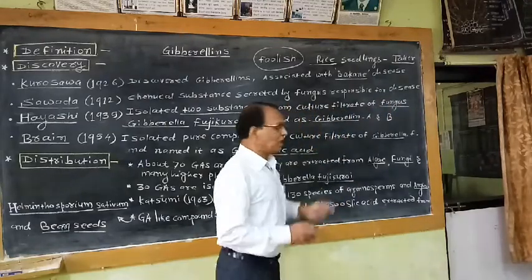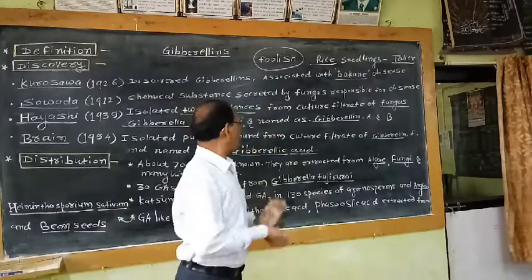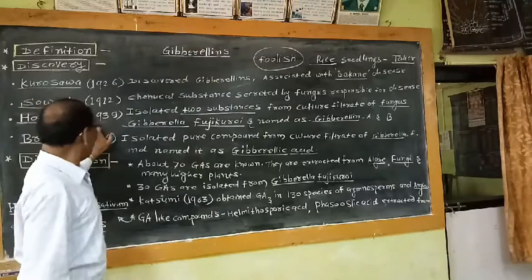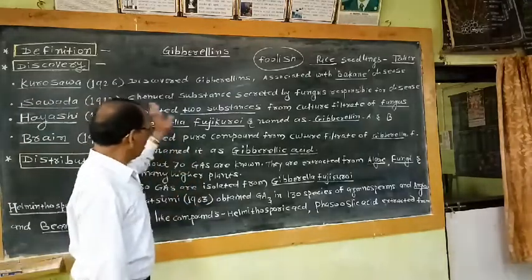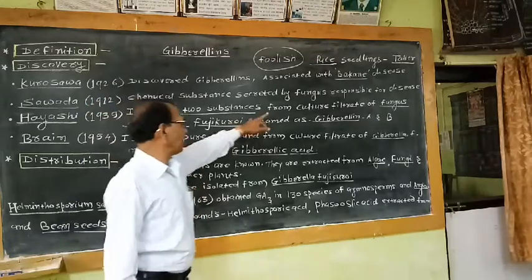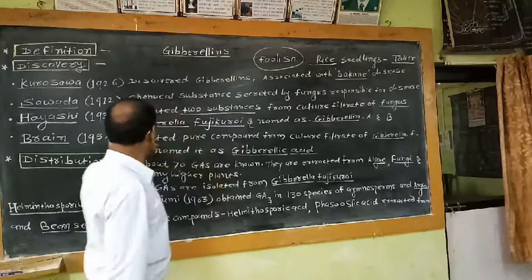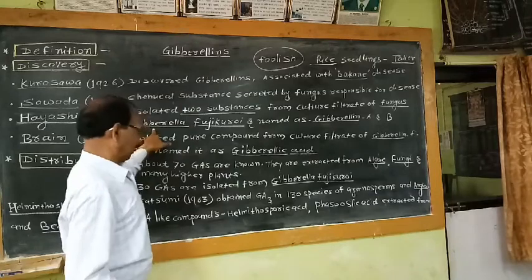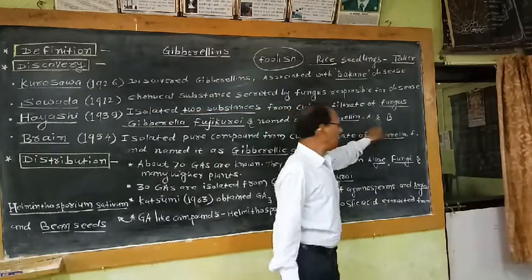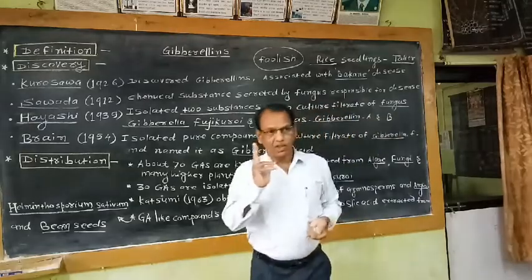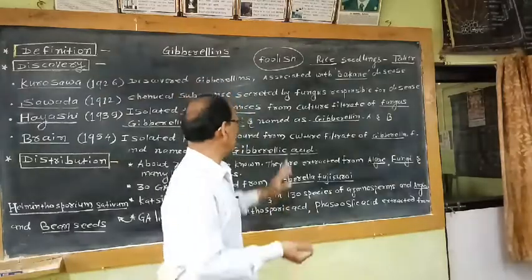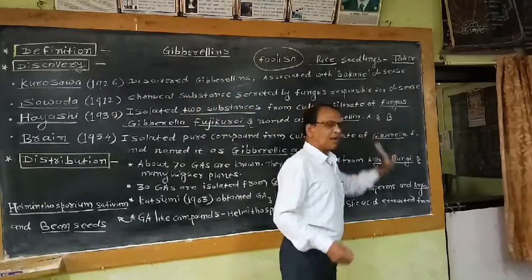That means from the culture filtrate of Gibberella fujikuroi fungus, this worker Hayashi in 1939 isolated two substances in pure form. So he named these substances gibberellin A and gibberellin B. That means this is the name given by this worker to these substances.